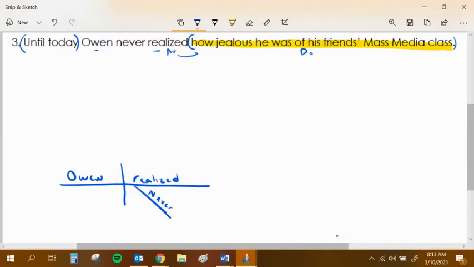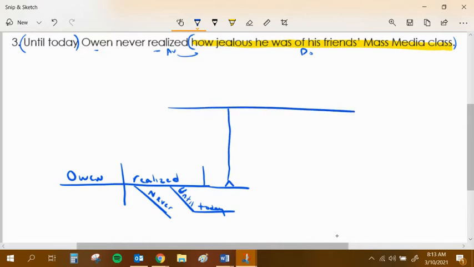And then until today, little prep phrase, tells us when. So here's until today. I'm trying to make you a little more capitalized. There we go. So until today, Owen never realized. He never realized what? Here's my direct object line. And instead of having one word as my direct object, I have this entire clause as my direct object. So when I get up here, I'm trying to fit all these words into this little structure. I know I have a subject and a verb, and so I'm going to start with my verb.